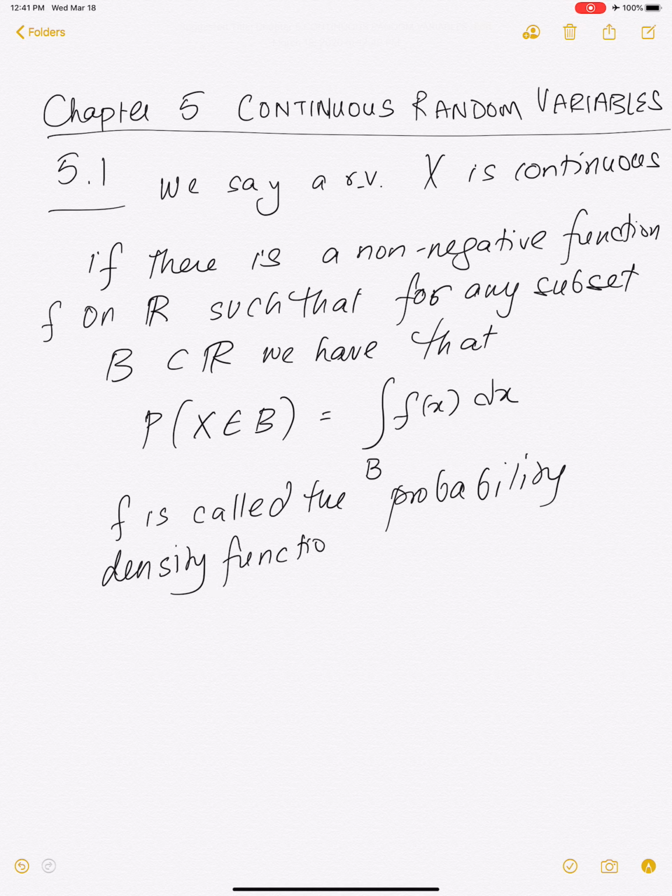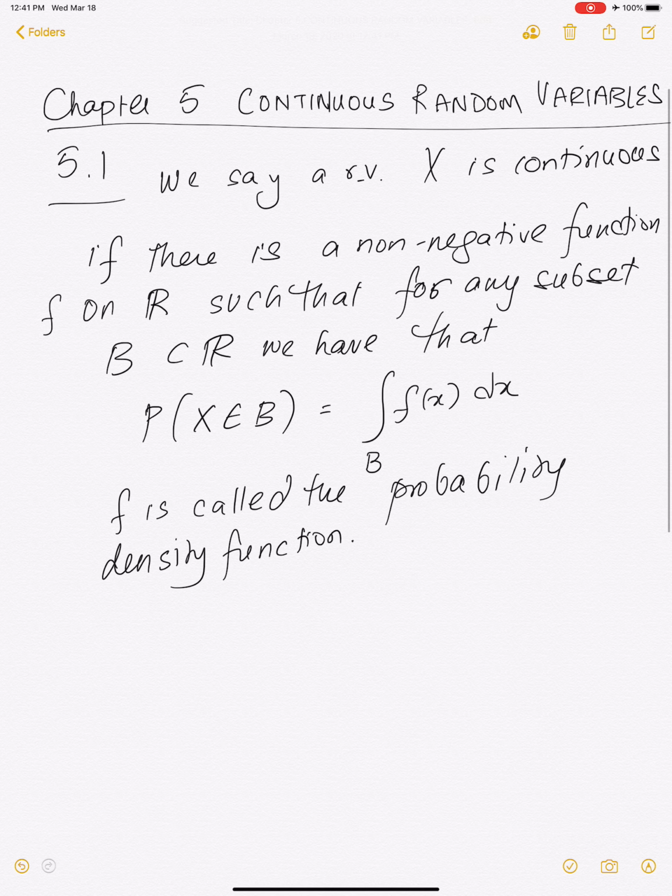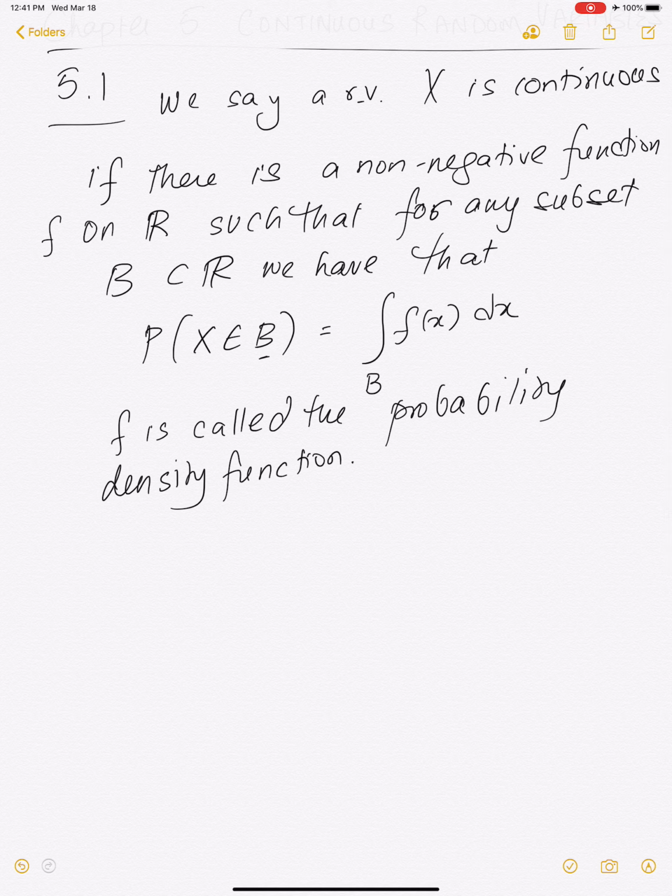Okay, so now recall what you had in the discrete case. You had the probability mass function. So what did you have? You had that the probability that x equals 3 will just be the probability mass function evaluated at 3. It's little p of 3. This is a continuous random variable, and we look at sets B, and that's given by the integral over B.